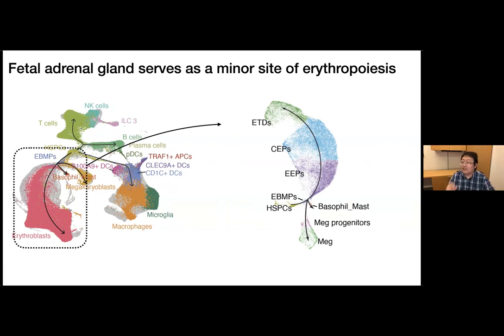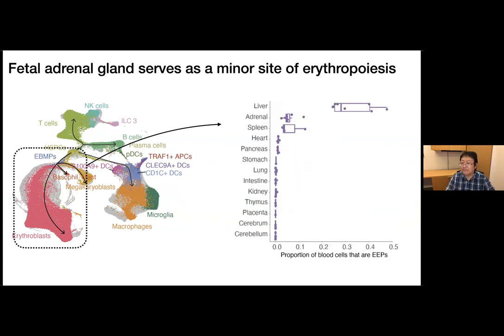If we take just one substate, the early progenitors of the erythroblasts, and check its distribution across different tissues, in this plot each dot represents the cell proportion from an individual tissue. We can see the early progenitors of erythroblasts are enriched in the liver and spleen as expected. But we can also see it's enriched in the adrenal compared with all the other organs.